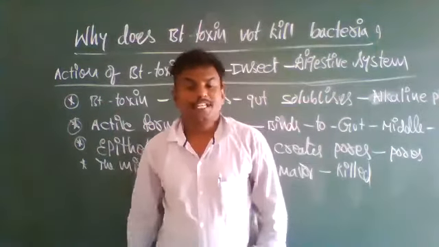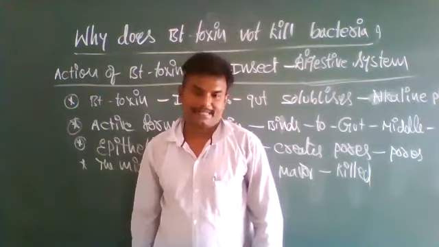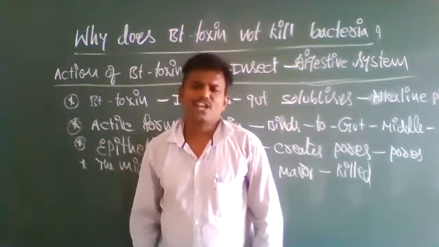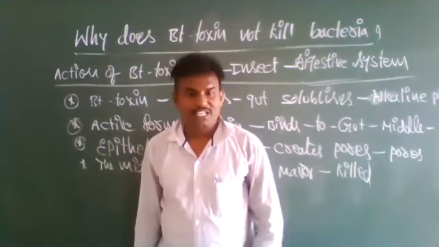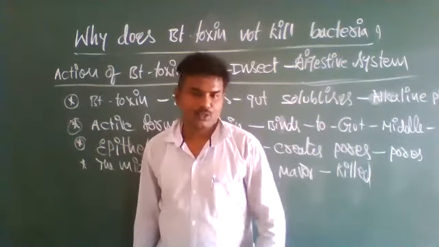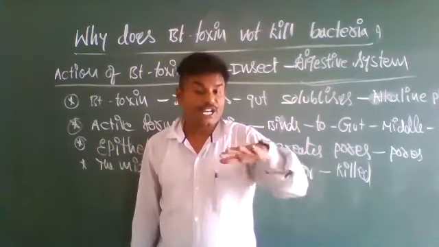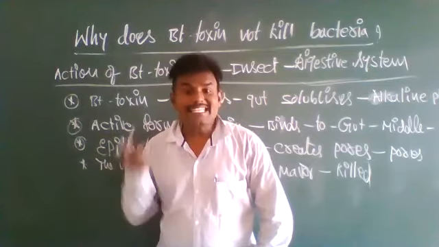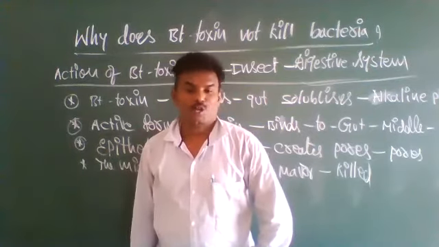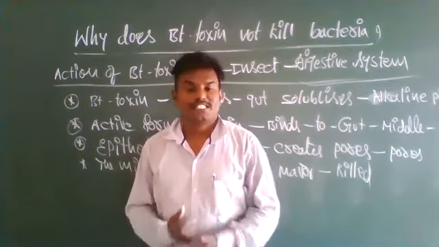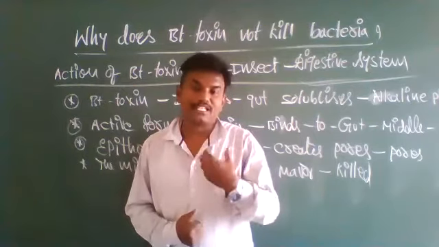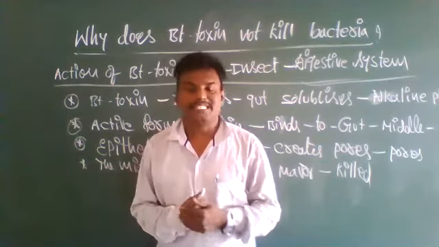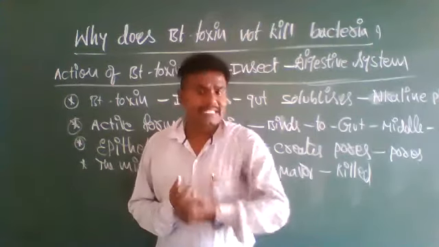In such a way, Bt cotton plant, Bt brinjal plant, Bt banana, Bt potato, cabbage, a number of varieties of crops give additional benefits to the farmers. Due to the usage of these genetically modified plants, dependence on insecticides and pesticides is reduced, and the crop also increases. So these Bt plants, genetically modified plants, give economic benefit to the farmers by reducing the dependence on insecticides and pesticides.